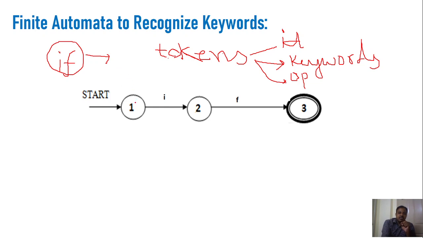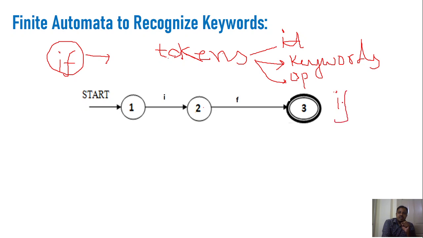The moment it receives the I character during state 1, it will move from state 1 to state 2. In state 2, if it encounters the F character, it will move from state 2 to state 3. Since it has found the character I followed by F, it is considered as the keyword if.